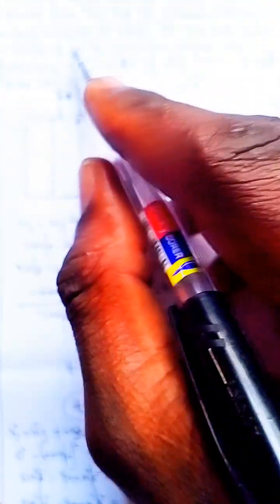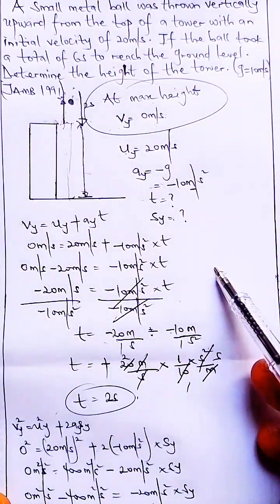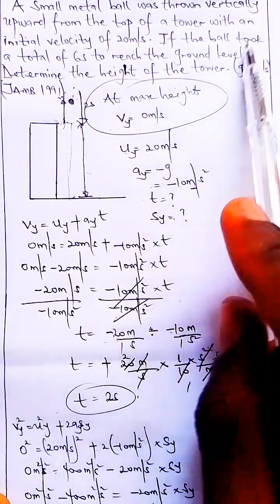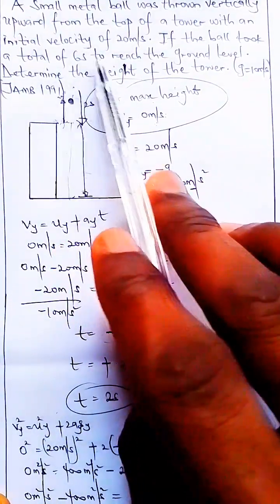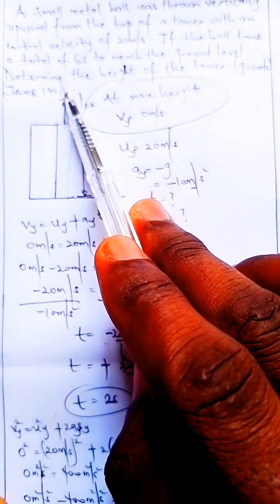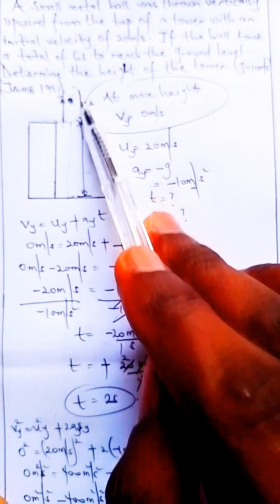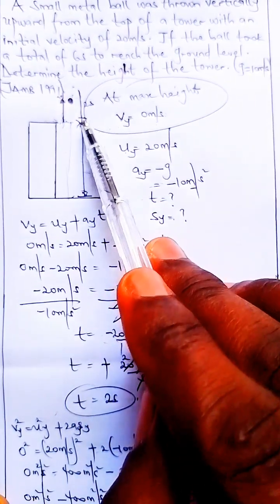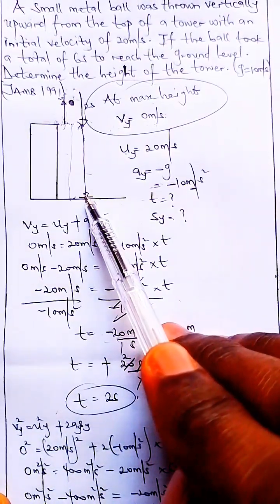Don't forget, it was said that it took a total of 6 seconds for this whole activity to be completed. It said if the ball took a total of 6 seconds to reach the ground level. So it took it 2 seconds to get to the maximum height, another 2 seconds to return to where it was projected from. Now, what is left? Another 2 seconds to get back to the ground level.